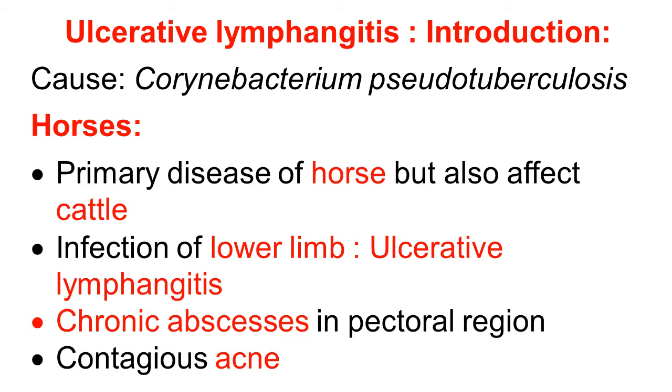Generally, it affects the lower limb of the horses, and the main disease is ulcerative lymphangitis. But it also produces other types of infection: chronic abscesses in the pectoral region of the horses, contagious acne or skin infection, skin abscess. But the main thing we discuss here is ulcerative lymphangitis.